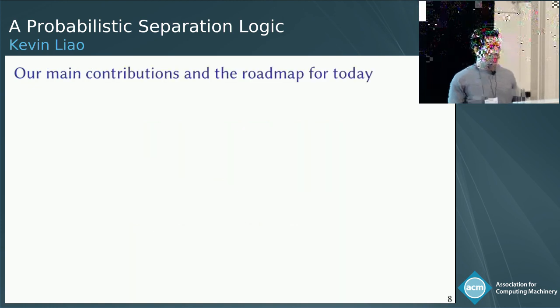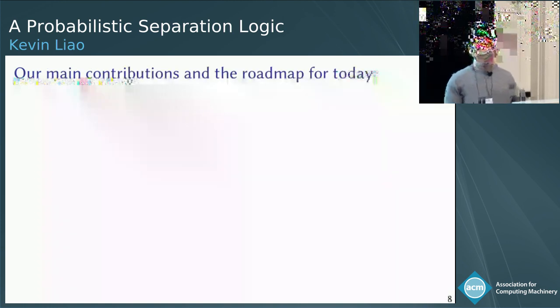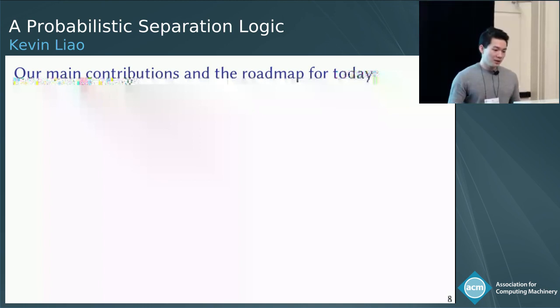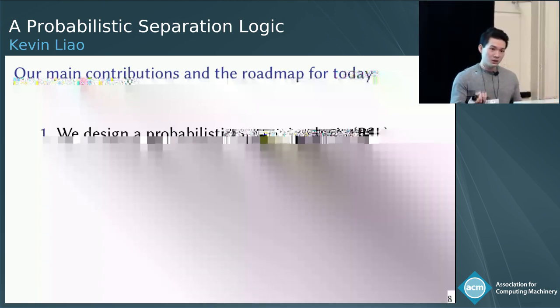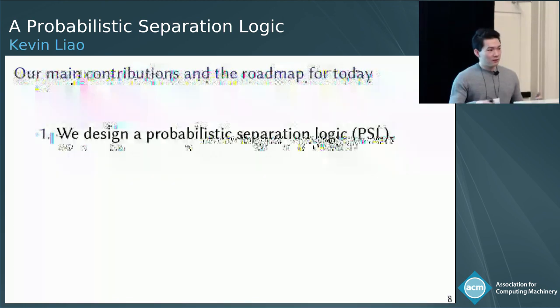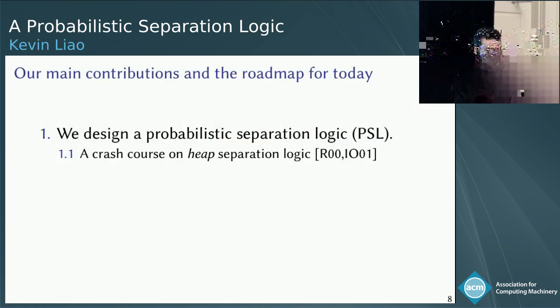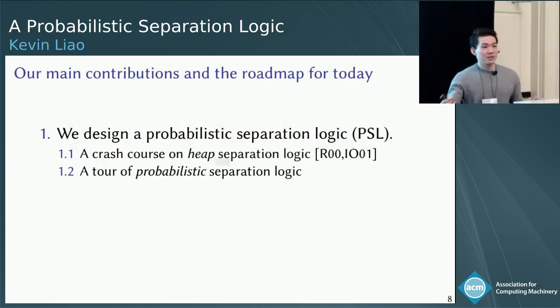Okay, so here are the main contributions of our work and the roadmap for today. Our first main contribution is the design of probabilistic separation logic, or PSL. This was heavily inspired by the very influential works on heap separation logic by Reynolds, Ishtiaq, O'Hearn, and many others. First I'll start out by giving a quick refresher of heap separation logic. Then I'll tell you how we take some of those ideas and transport them to the probabilistic setting, giving rise to a new meaning of separation as probabilistic independence.